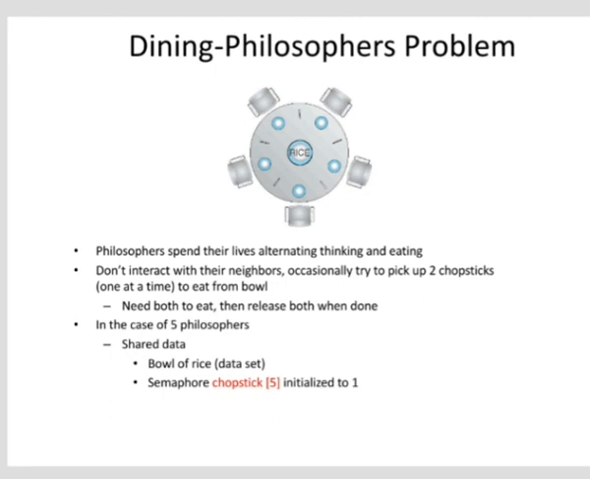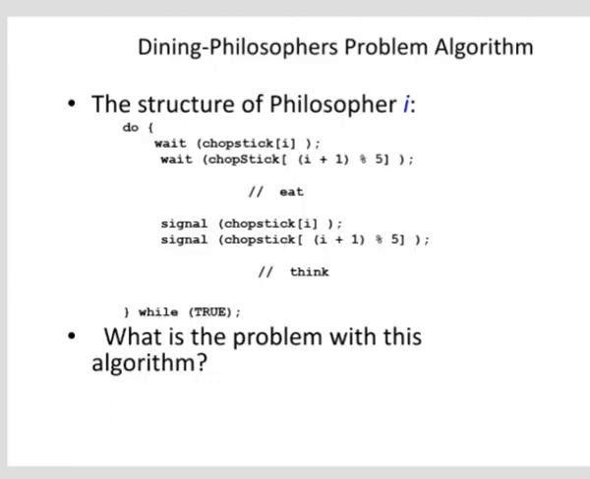Deadlock will arise if each philosopher picks up one fork and waits for another fork. The deadlock can be avoided by allowing only four philosophers in the dining room. With four philosophers, at least one philosopher will have access to two forks. Here the dining philosophers problem algorithm, or the structure of the philosopher, is given. Wait chopstick[i], wait chopstick[(i+1)], signal chopstick[(i+1)].